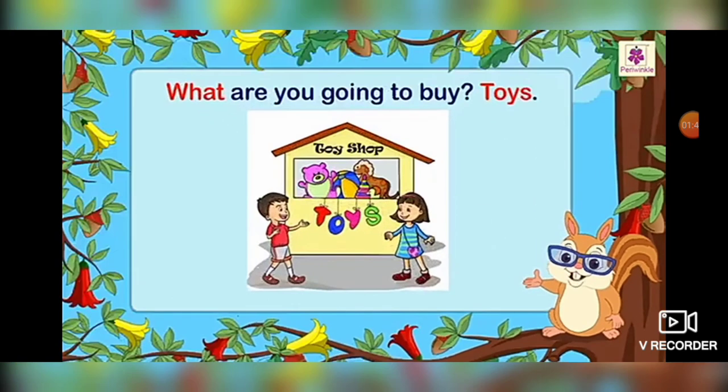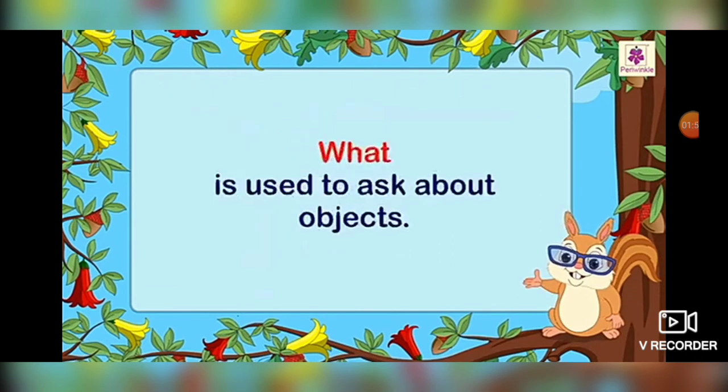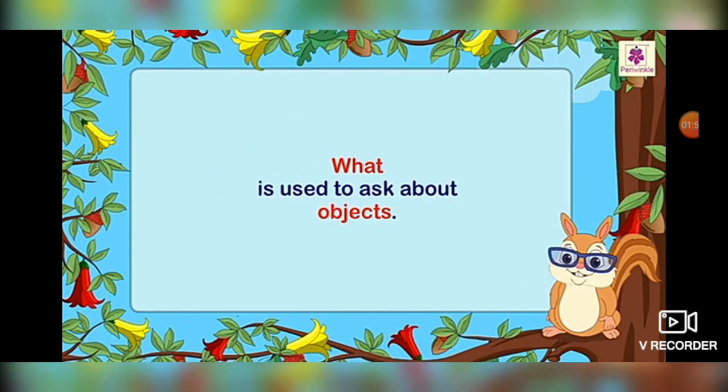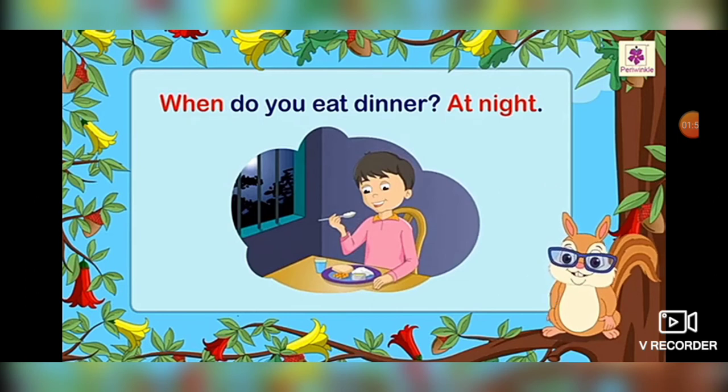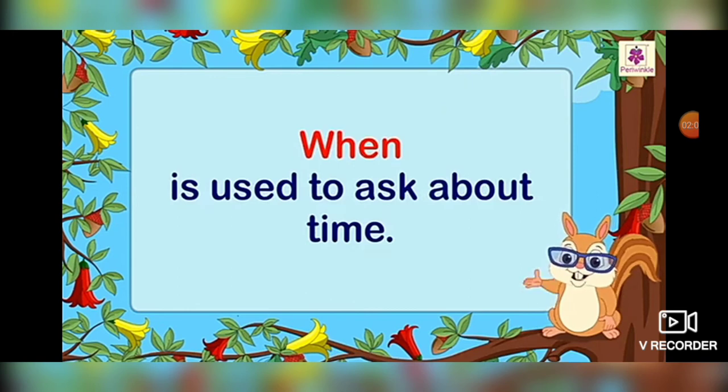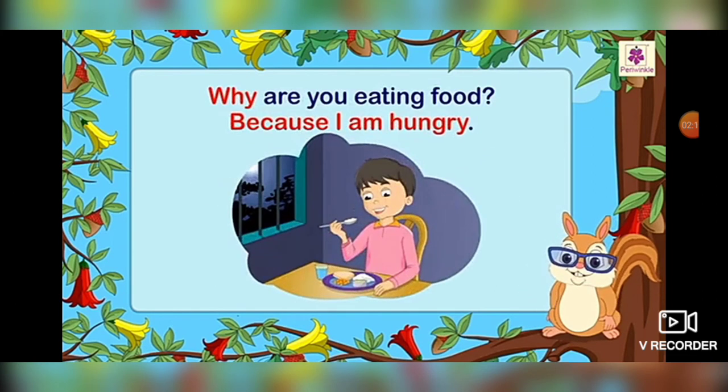So students, what are you going to buy? What. Where do we use what? What is used to ask about objects. Okay, means जब हम किसी objects के बारे में पूछते हैं then we use what. When do you eat dinner? At night. When is used to ask about time. Means जब हम time के बारे में पूछते हैं then we use when.